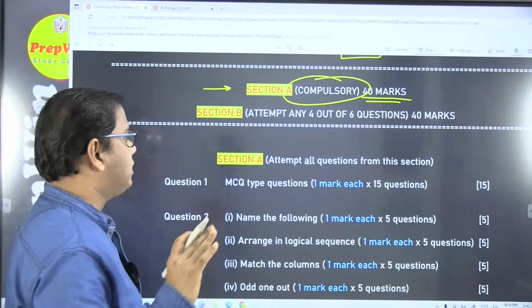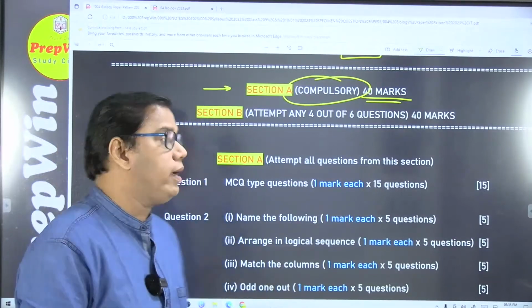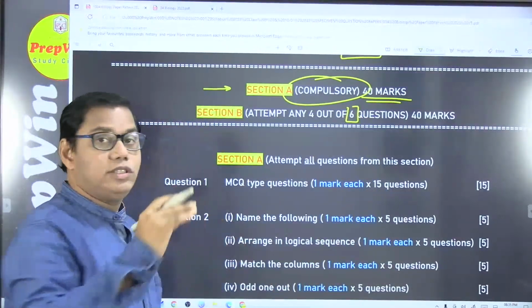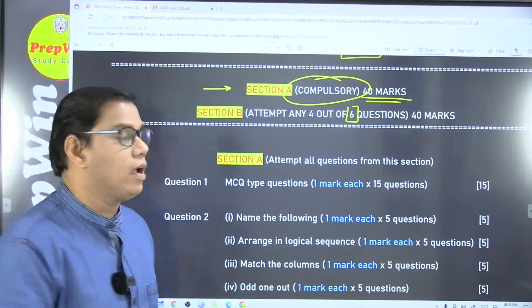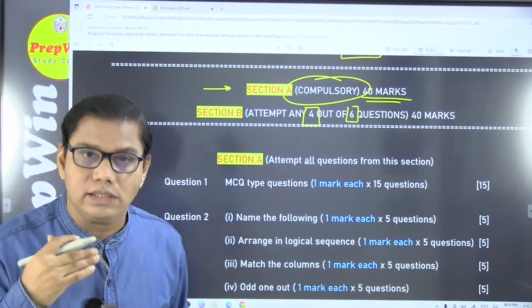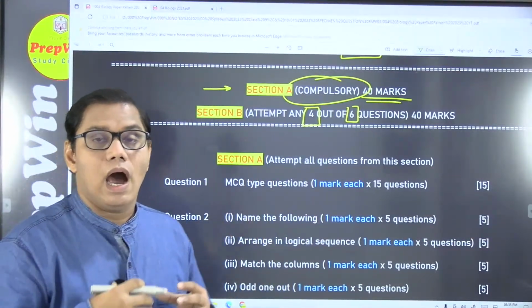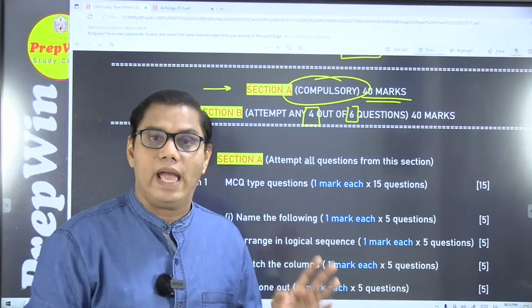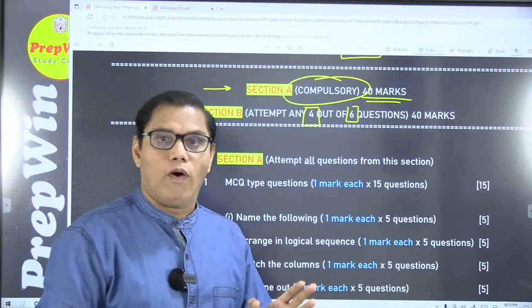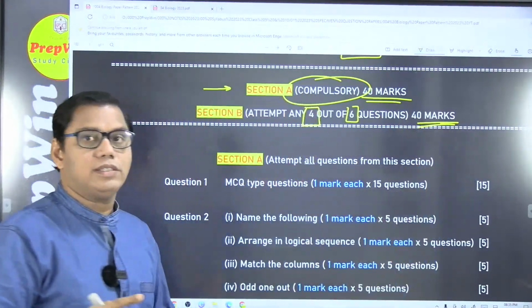Moving on to section B, there is a relief in this section. Here there will be a total of 6 questions asked, 10 marks each. But you have to solve any 4 out of these 6 questions. There will be 6 sets of question papers, out of those 6 you have to solve any 4. 10 marks each, and 4 questions, so 40 marks. 40 marks for section A and 40 marks for section B.